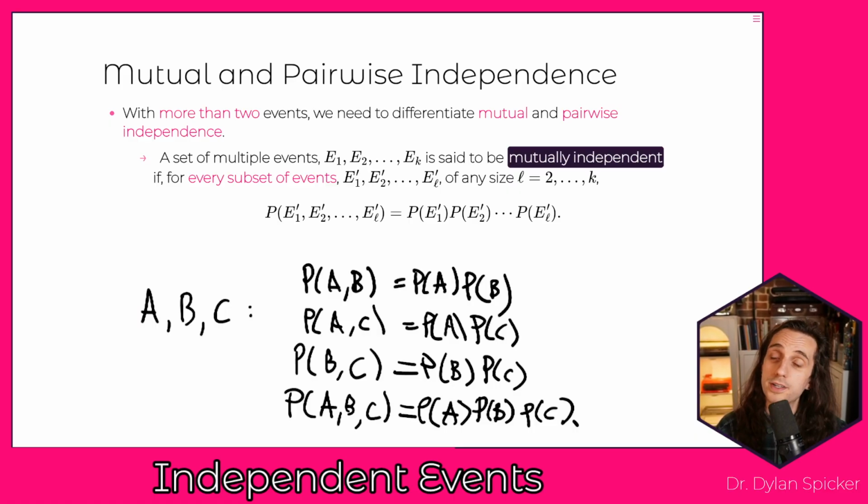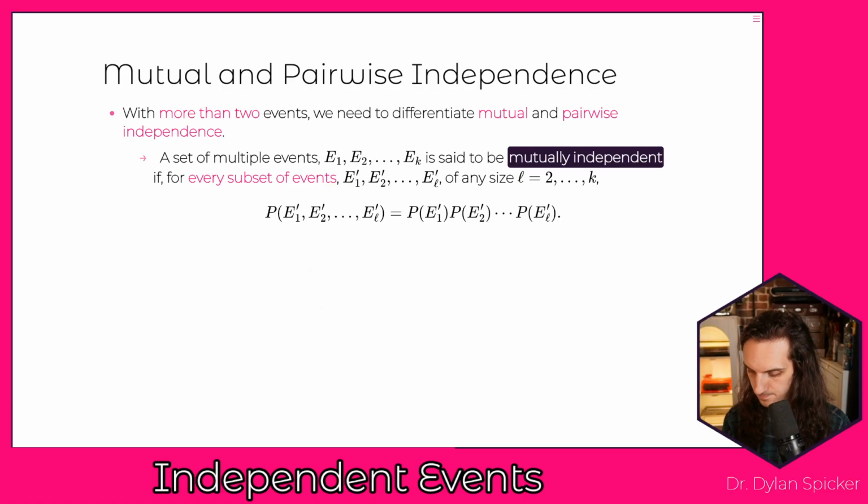So checking for mutual independence can get really burdensome really quickly. But mutual independence is a natural generalization of independence for two events.